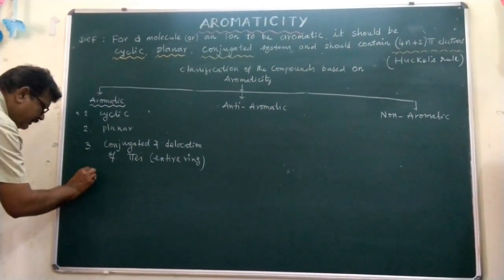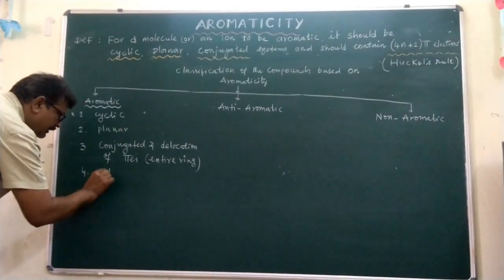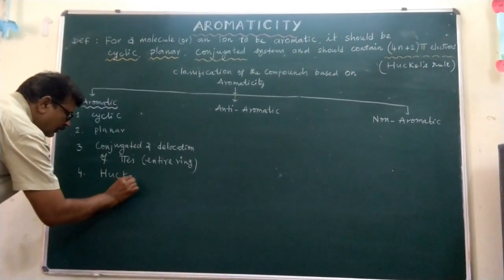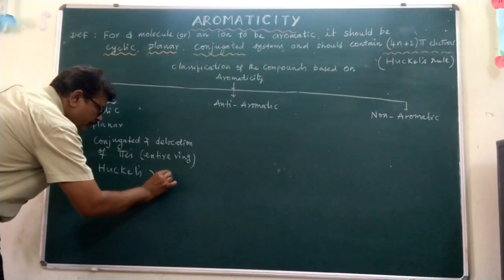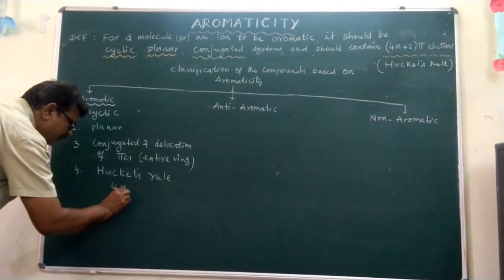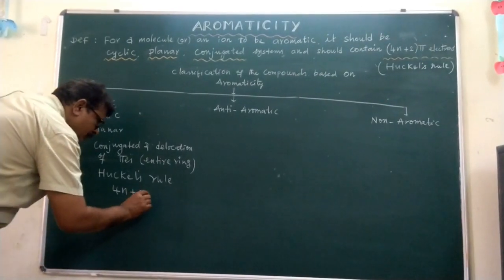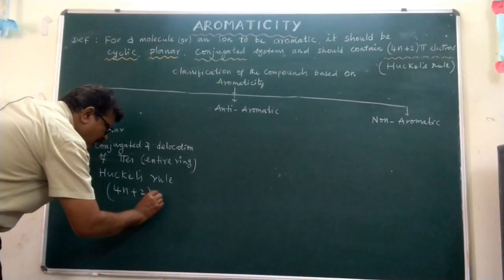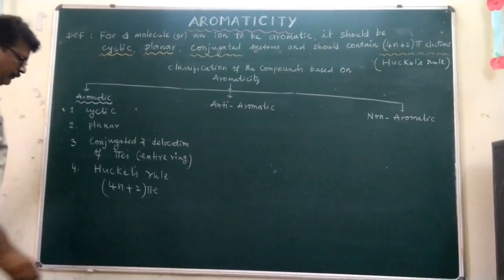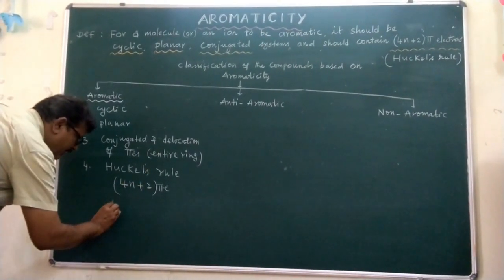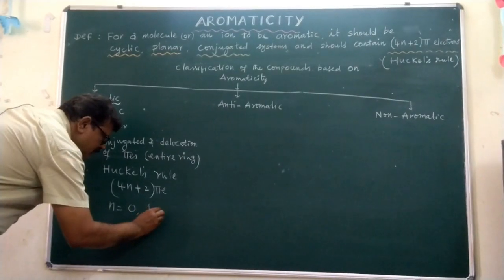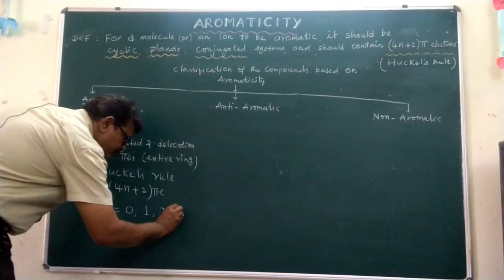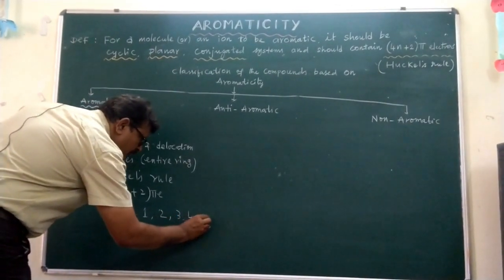And the fourth property is Huckel's rule: 4n plus 2 pi electrons, where n is an integer 0, 1, 2, 3, 4, and so on.